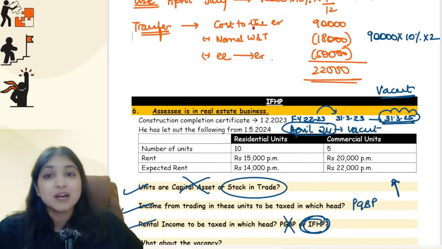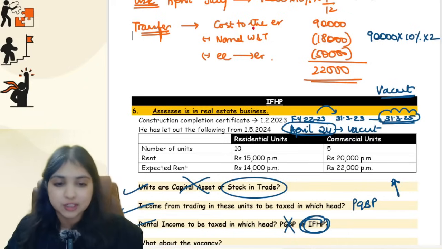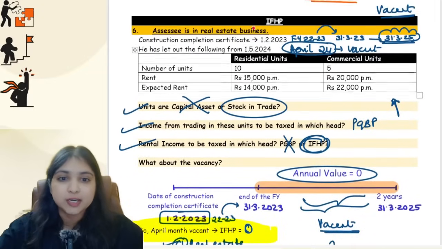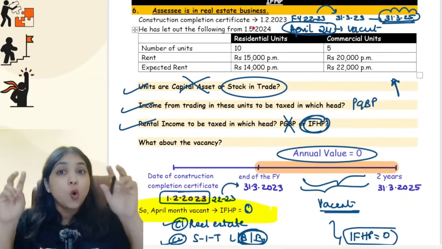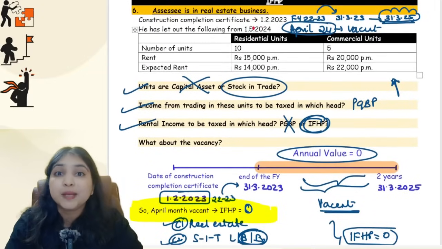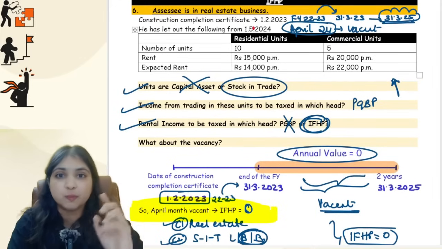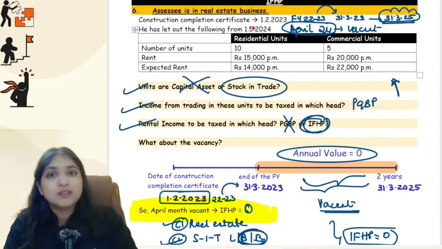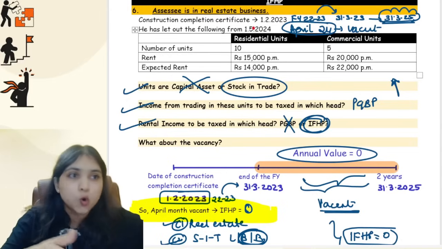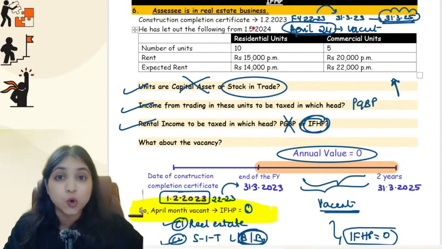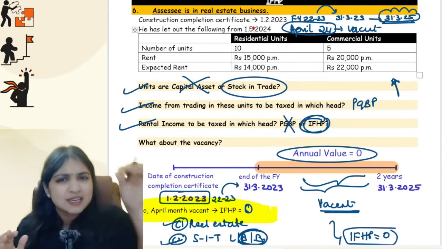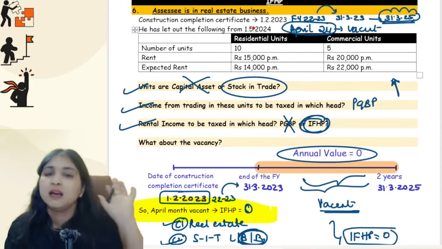Only gratuity covered by POGA, there only we consider the fraction. Okay, then after this, a very important discussion we had with respect to IFHP. Only in two situations will my house property go to the PGBP head. Number one, self-occupied for business or profession, and number two, when the business of the assessee is letting out commercial properties. Only in these two cases will my house property go to PGBP. One conclusion we made: residential property will always stay under IFHP only.